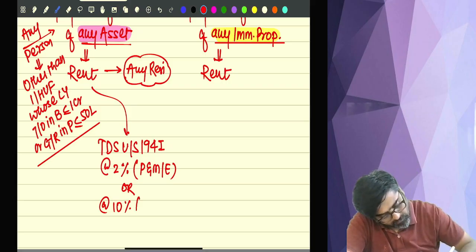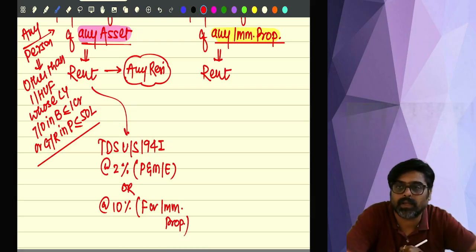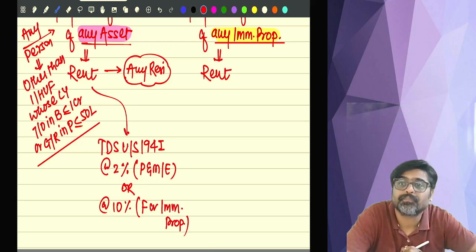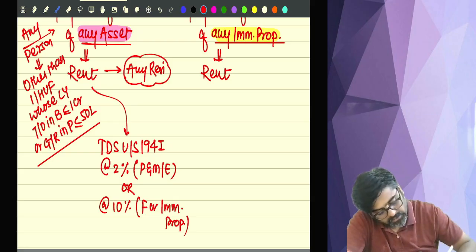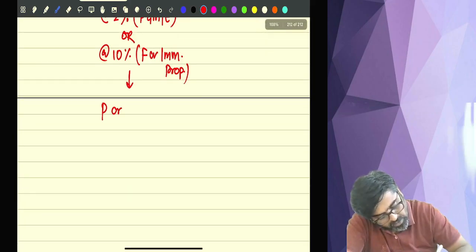But for furniture or immobile property, the rate of TDS will be 10%.